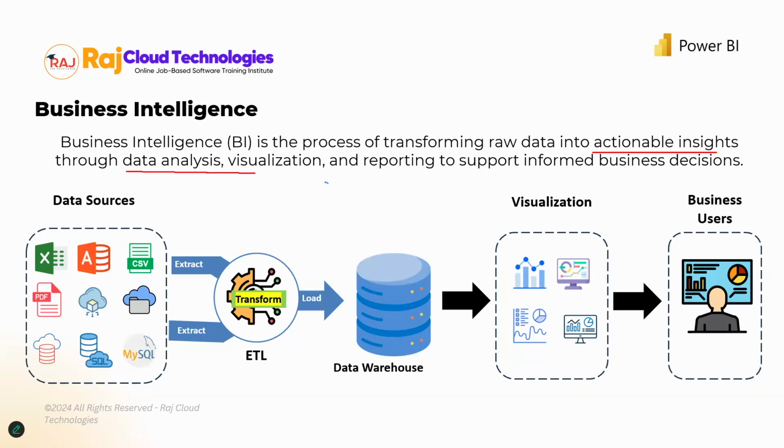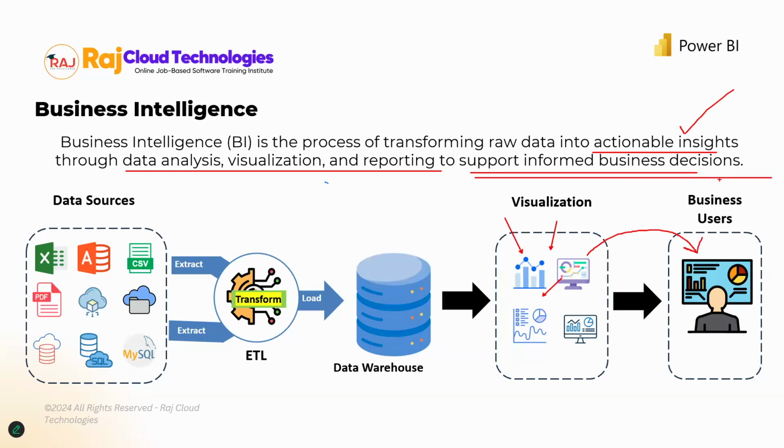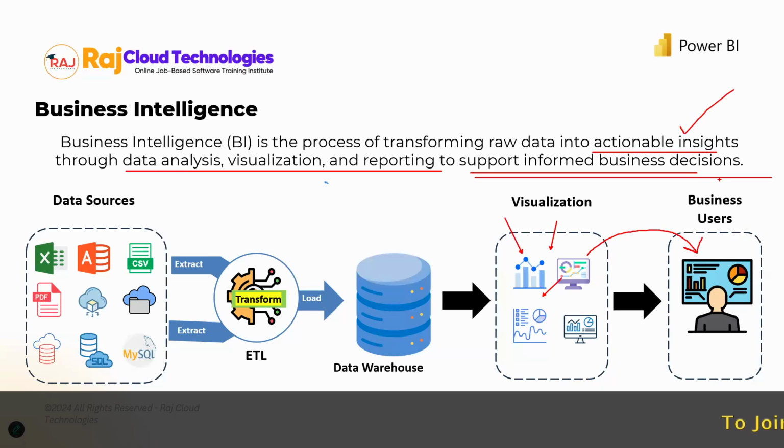Through some data analysis, visualization, and reporting. You're going to apply some analysis, visualizations, and reporting kind of concepts, and then you're bringing that data to life. You're building those insights, and then you're going to share that with your users to support them in informed business decision making. Is that clear?